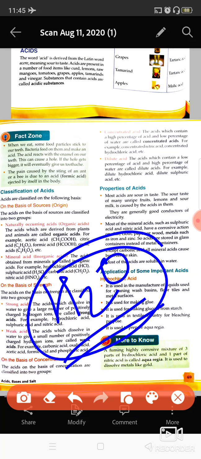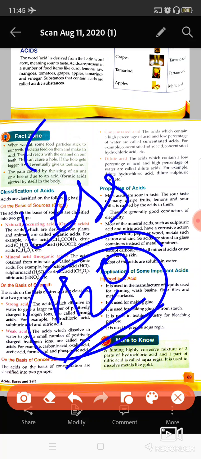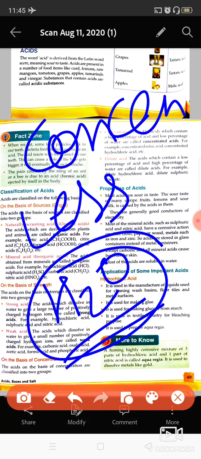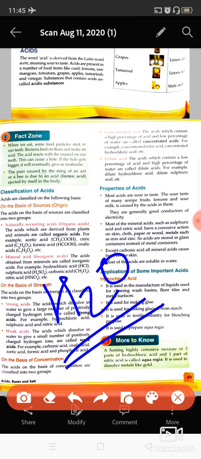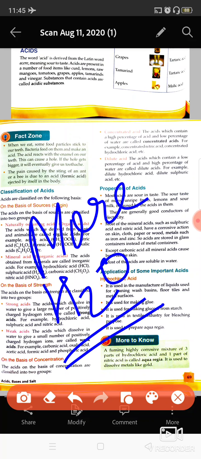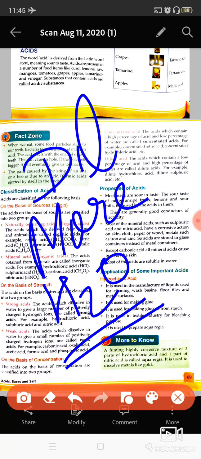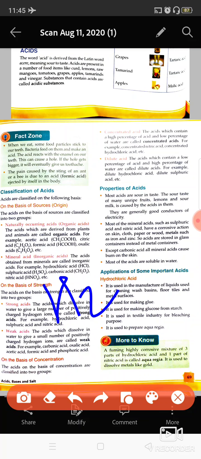If any acid is produced by mixing a small amount of water, then it is known as concentrated acid. And if it has more water, then it is known as dilute acid. For example, if we have hydrochloric acid and we add a little water, it is concentrated acid. And if we add a lot of water, it is dilute acid.